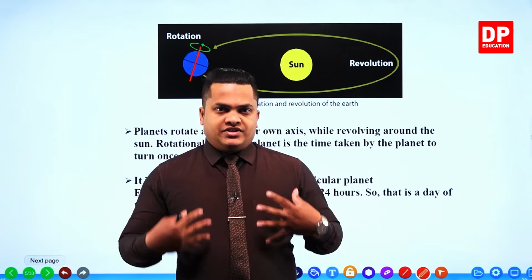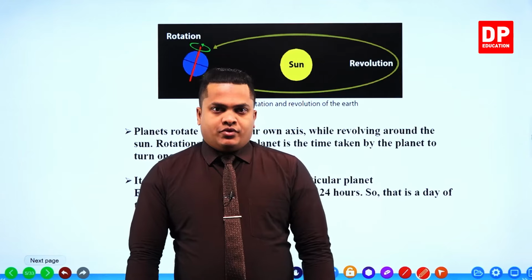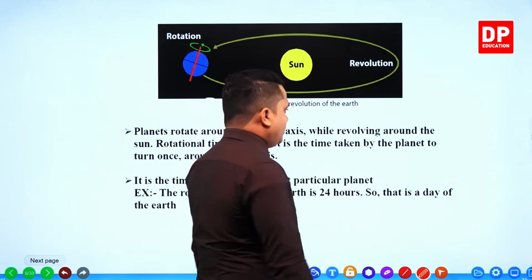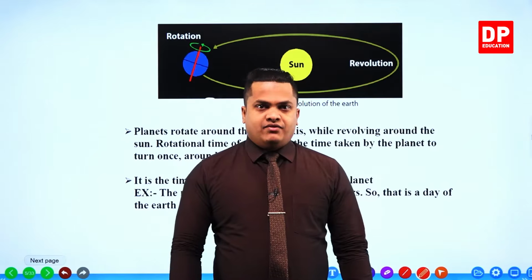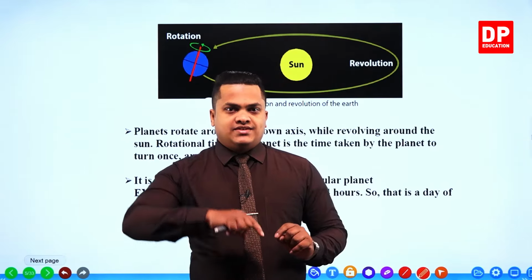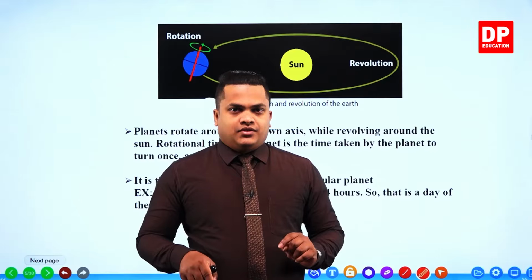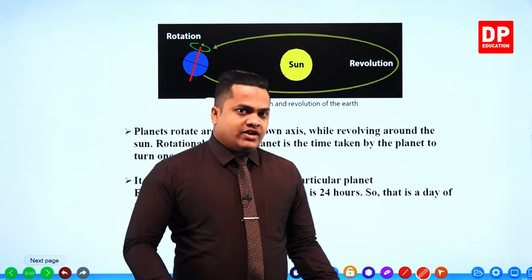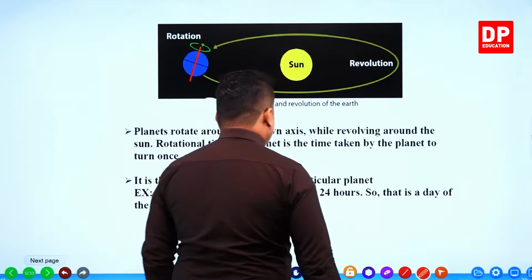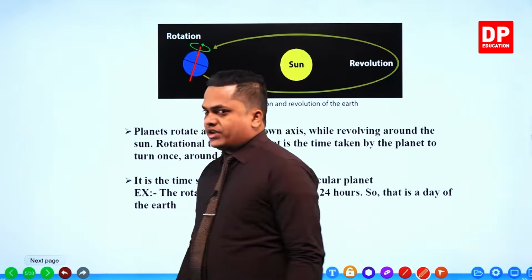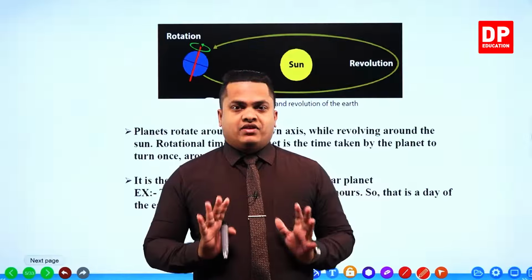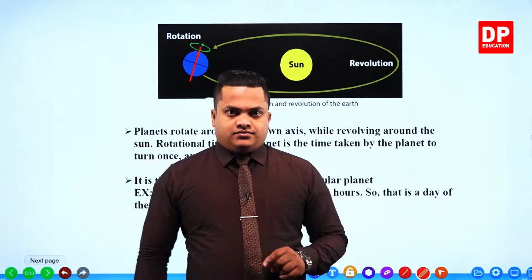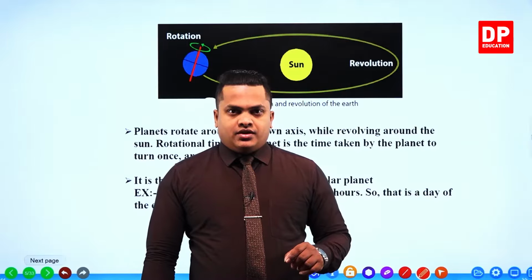Once again, so this is me. So I'm going to rotate around myself like this. So now I have completed one cycle, one circle. Okay, this is the starting position. So I have rotated like this, and now I have completed one cycle. Okay.